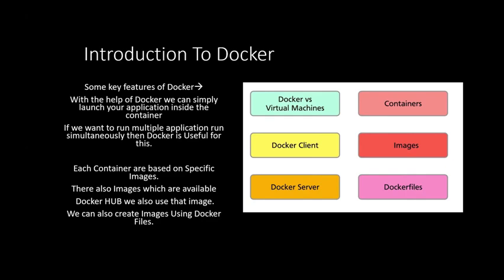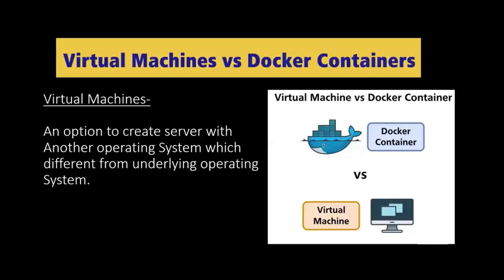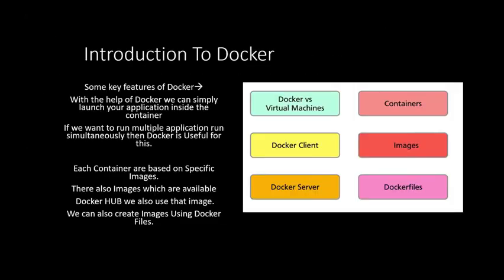If you want to run multiple applications simultaneously, Docker is useful. I told you previously that if you want to run multiple applications, then a Docker container is a useful thing. Each container is based on a specific image. So what is an image? An image is basically a set of files. When I move forward, a slide comes where I explain Docker images, but I will give you a brief introduction now.